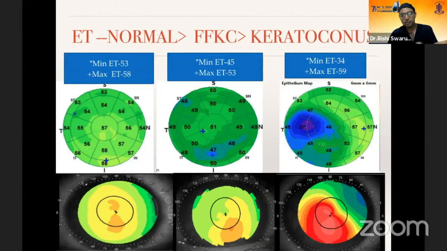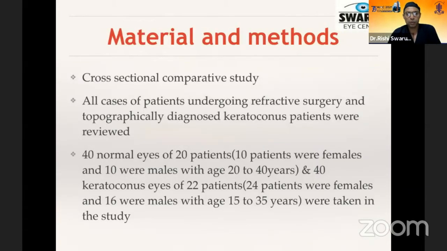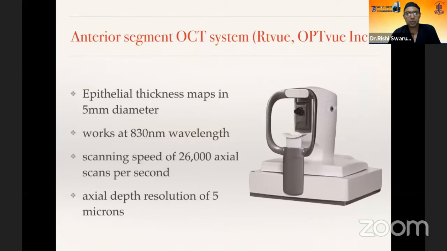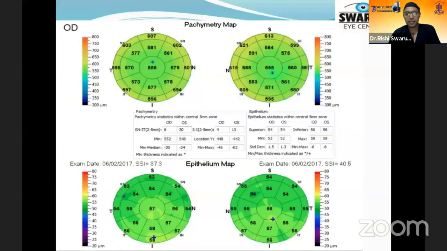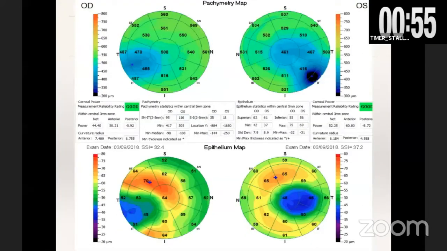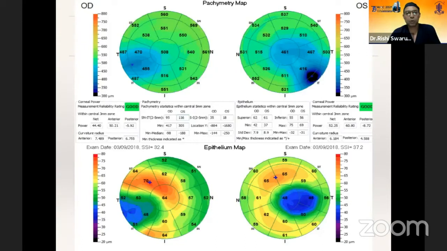You can see very clearly from normal to FFKC to frank keratoconus how it changes. We took 40 normals and 40 keratoconic eyes, and used the RTView OCT, which gives not 5 but 6 mm central epithelial scans. Now we have more advanced OCTs with larger diameters of epithelial thickness maps. This is what a normal epithelial map looks like in the cornea. And this is a patient with keratoconus in both eyes. You can see focal thinning at the inferotemporal aspect, surrounded by a donut of thickened